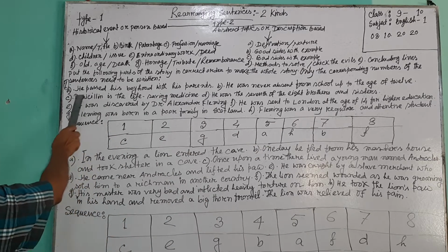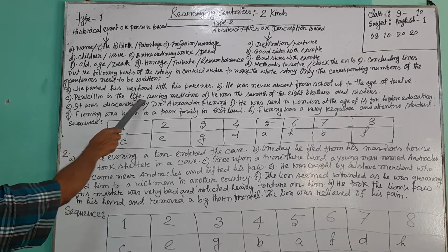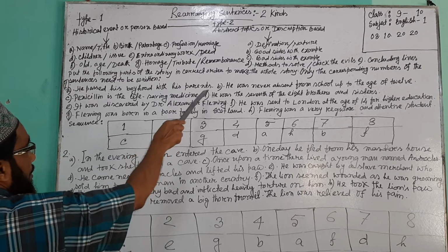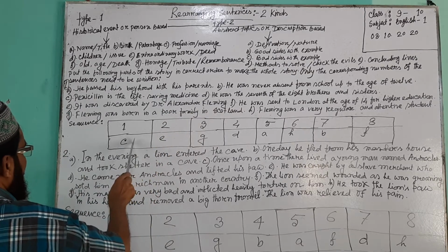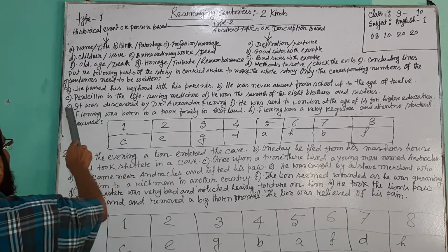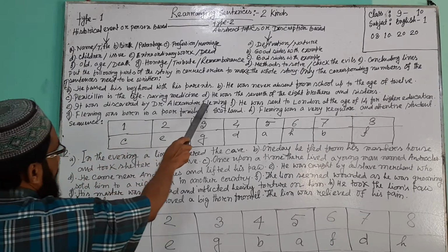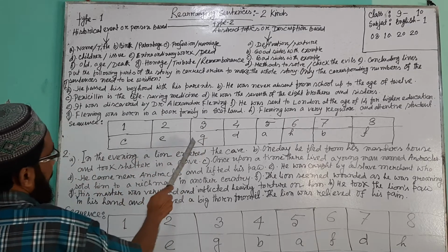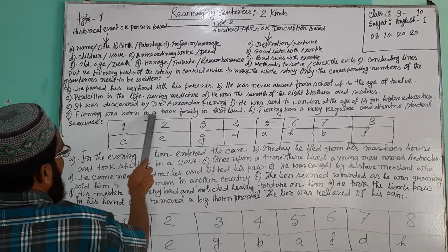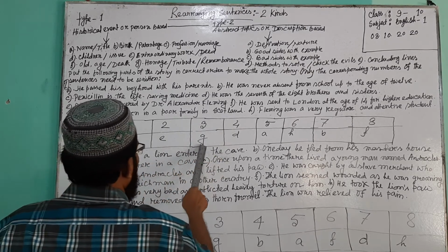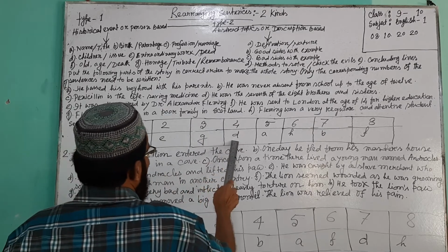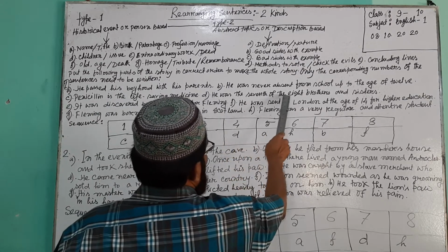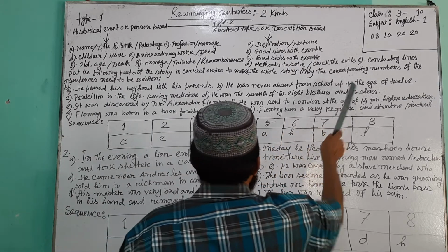Sequence sheet. Number C, Penicillin is the life-saving medicine. This is the first sentence when you write in correct order. Then E, It was discovered by Dr. Alexander Fleming. Number E is the second. Number G is the third: Fleming was born in a poor family in Scotland. Number 4 is D: He was the seventh of the 8 brothers and sisters.